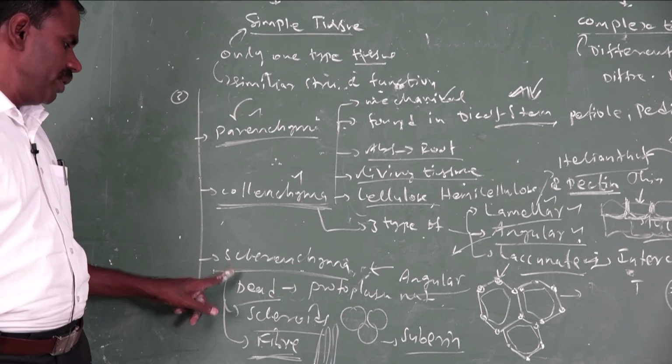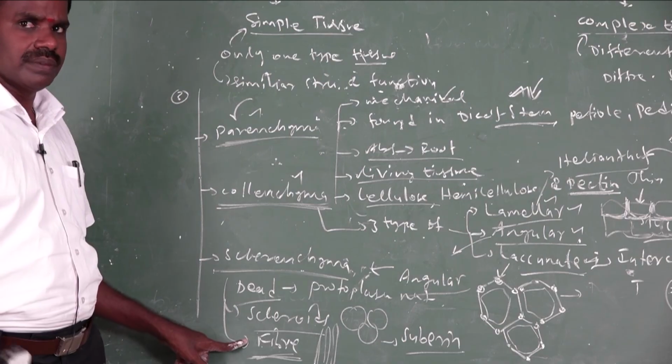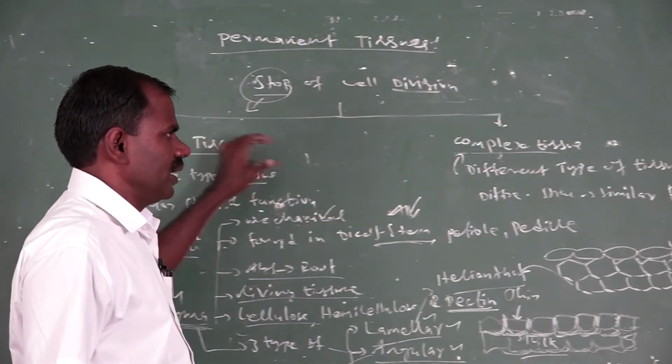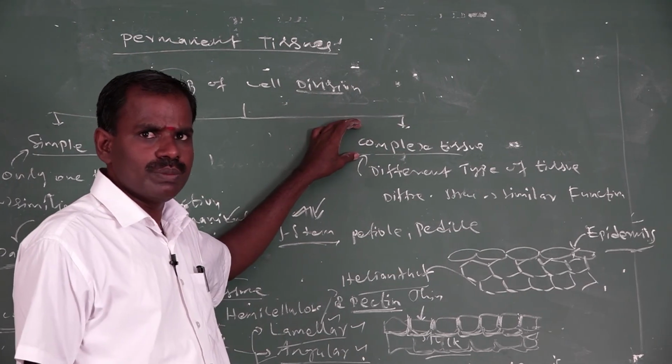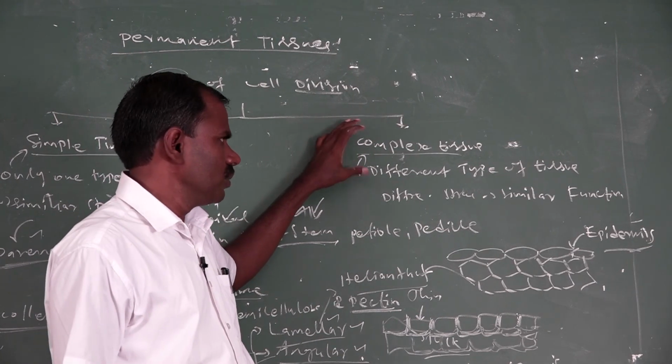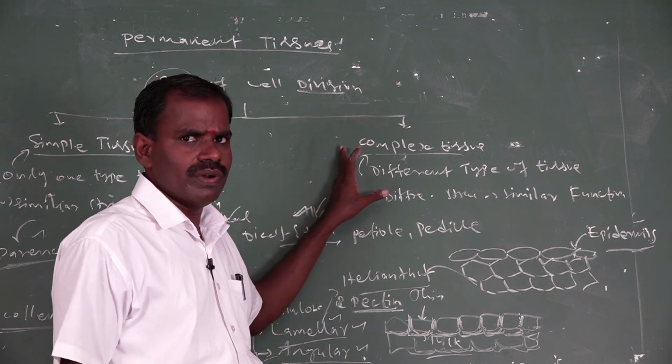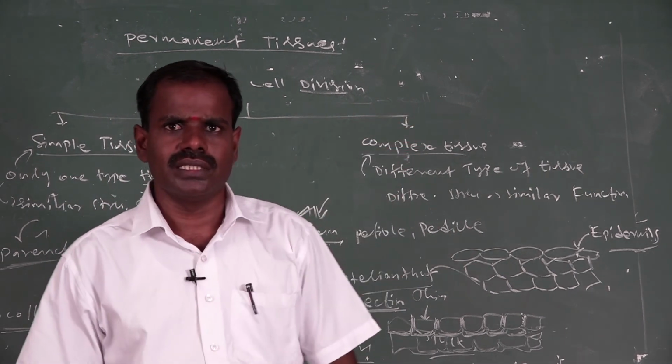Sclerenchyma may be of two types: sclereids and fibers. That completes simple tissue systems. I am going to talk about complex tissue systems in the next class. What is complex tissue? How many types of complex tissue are there? We will discuss that in the next class. Okay, thank you.